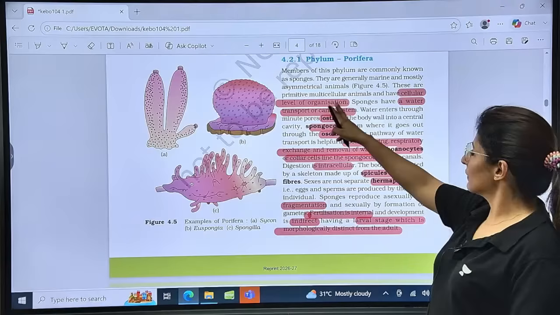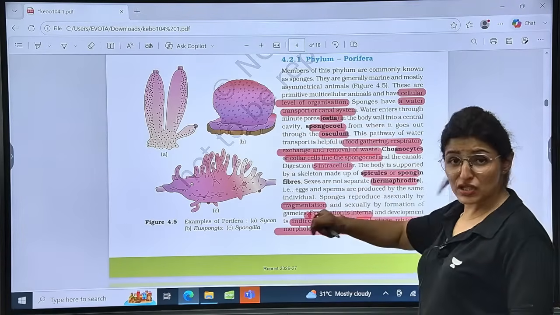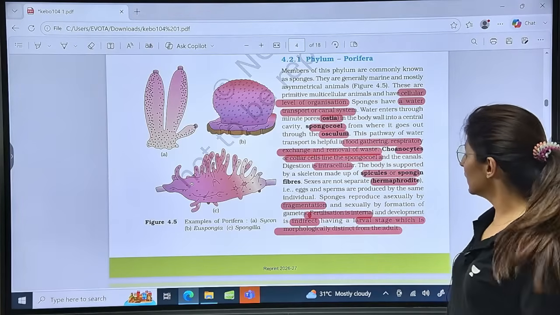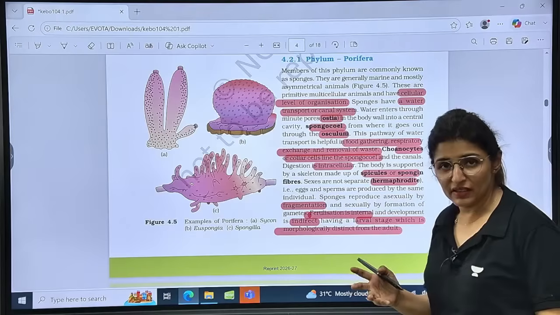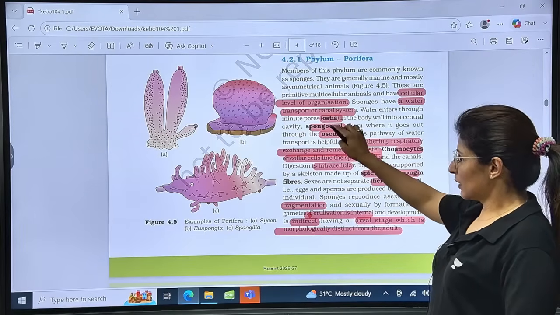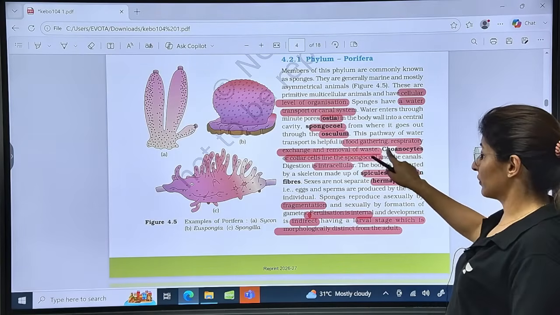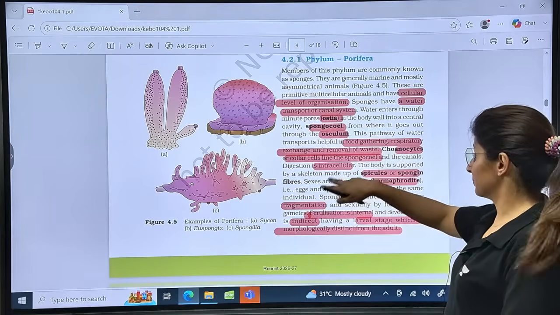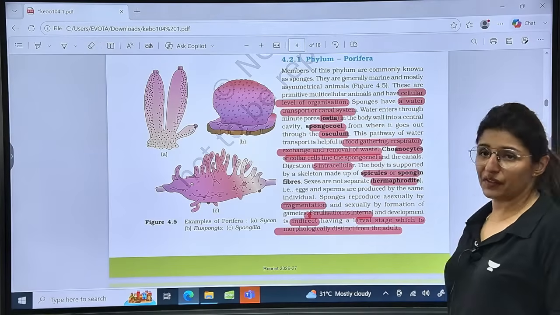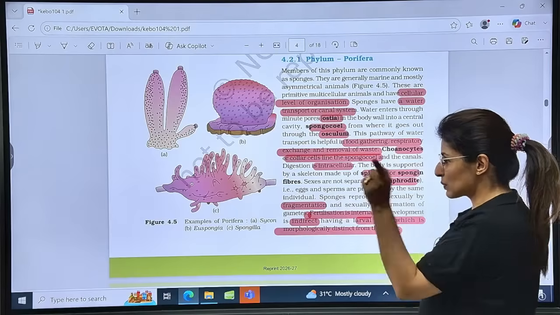Now talking about Porifera. Porifera: cellular level of organization, water canal or transport system, presence of ostia. The central cavity of the body is the spongocoel. It is not a body cavity, right? It is just a central cavity, and the water goes out through the osculum. Now, very important function of the water canal system: food gathering, respiratory exchange, and removal of waste. Three functions are given here. Choanocytes, collar cells, line the spongocoel.